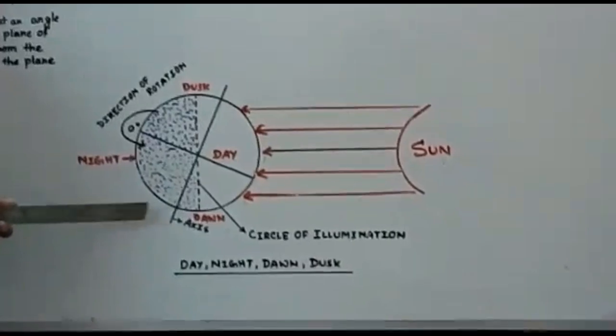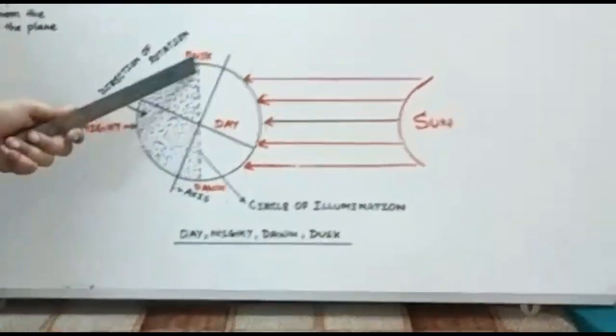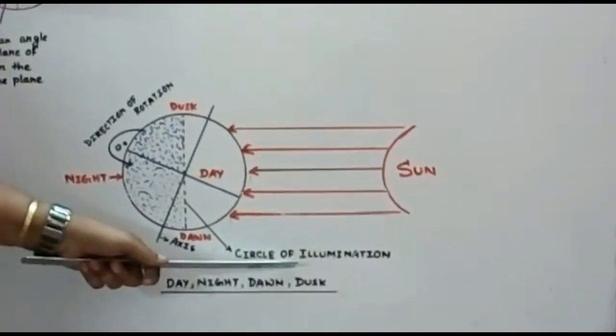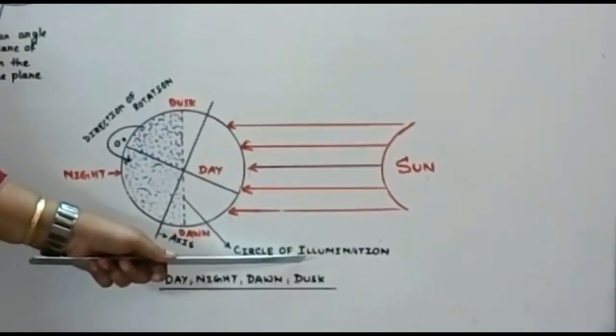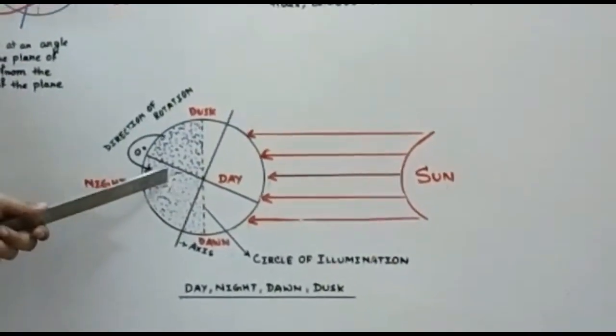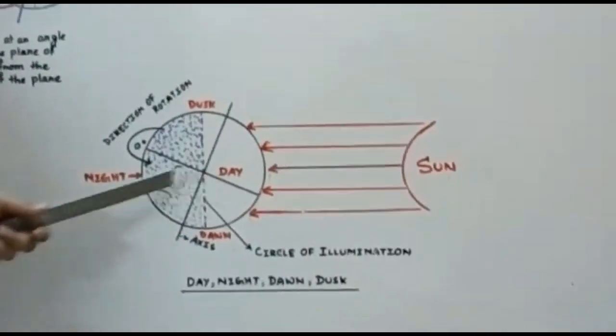Now in between we can find an imaginary line. This imaginary line is called the circle of illumination. It is an imaginary line which demarcates the lightened portion and the darkened portion, meaning the day and the night.